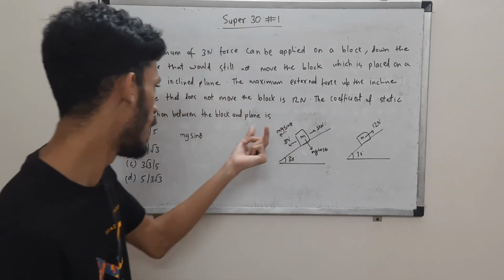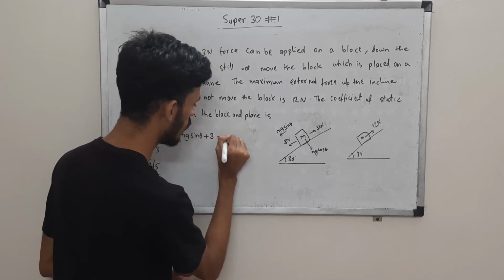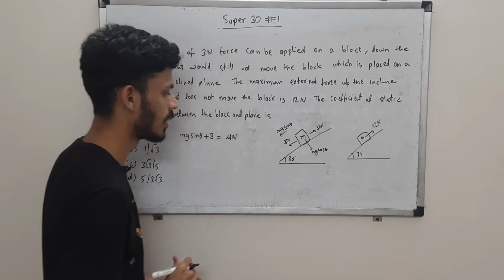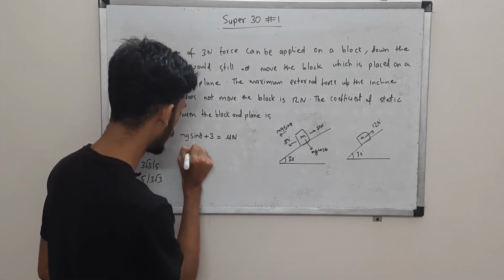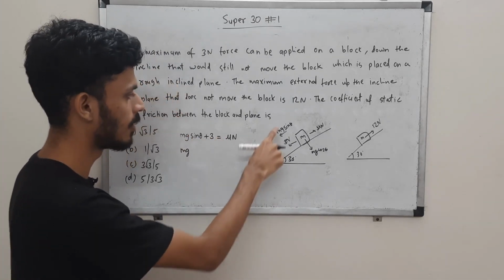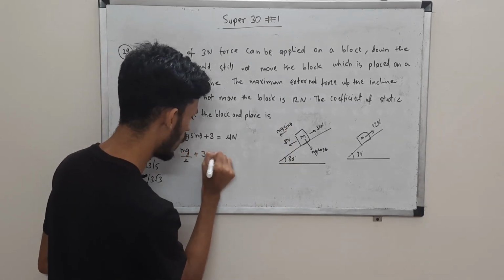So it can support mg sin theta plus 3 newtons. Okay, this can be balanced by the force of friction, mu N. Now what is the normal force? Is it mg? It's not always mg. Now sin theta we can substitute. Sin 30 is half, plus 3.